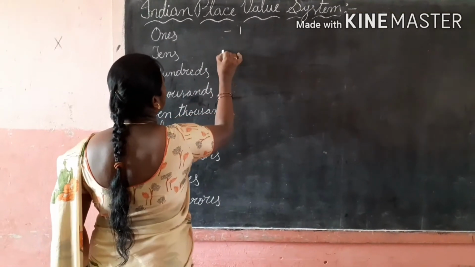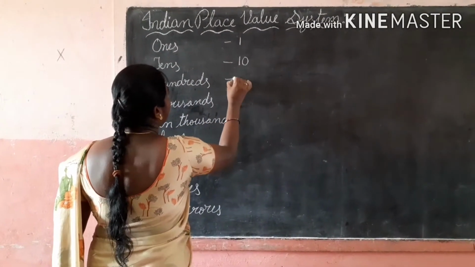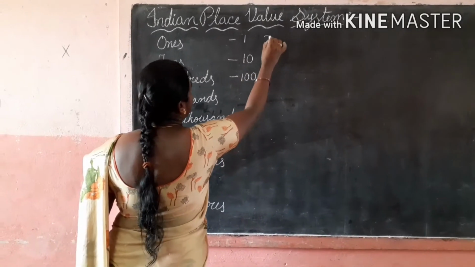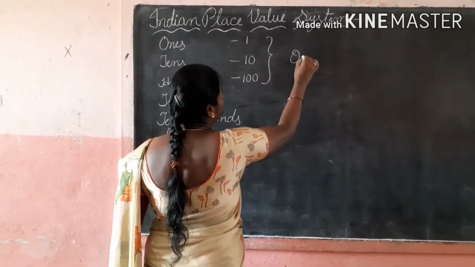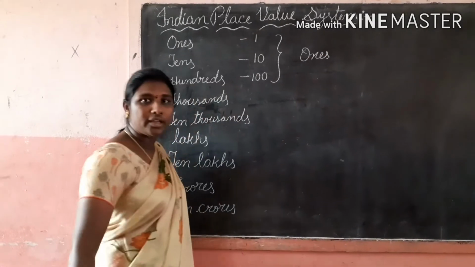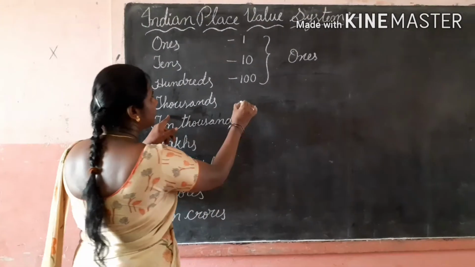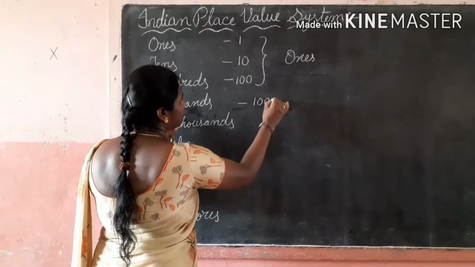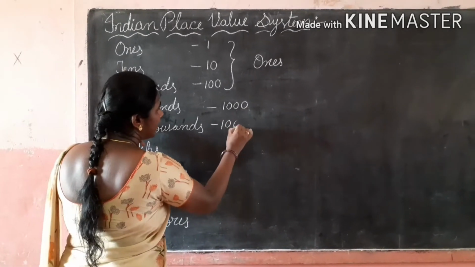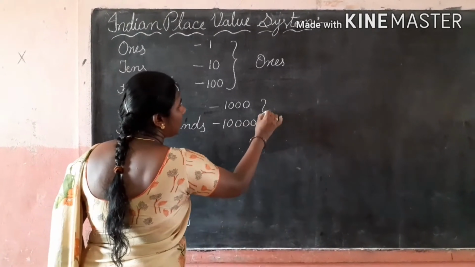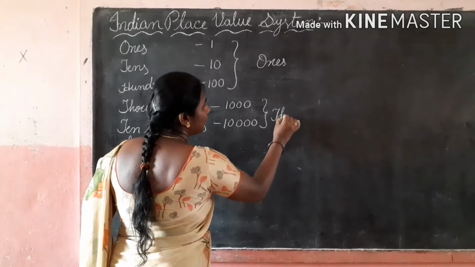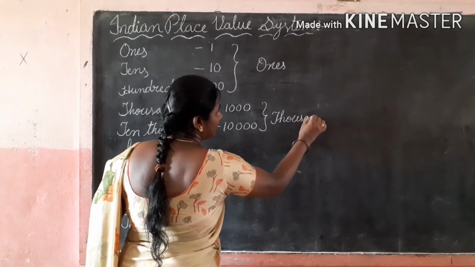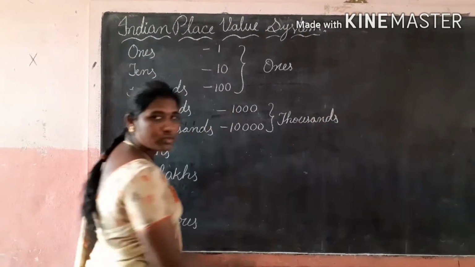Ones, 1, tens, 10, hundreds, 100. These three come under the ones period. Next, thousands, 1,000, 10,000s, 10,000. These two come under the thousands period.